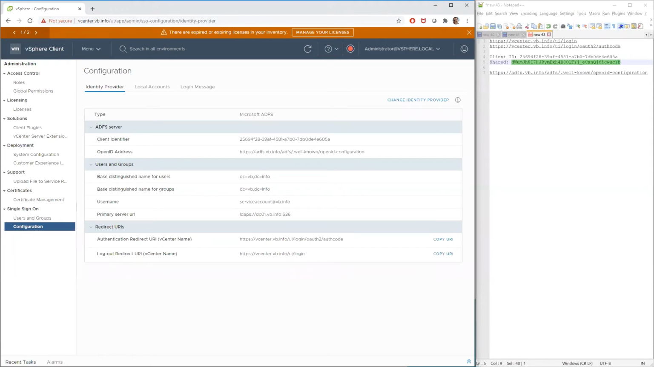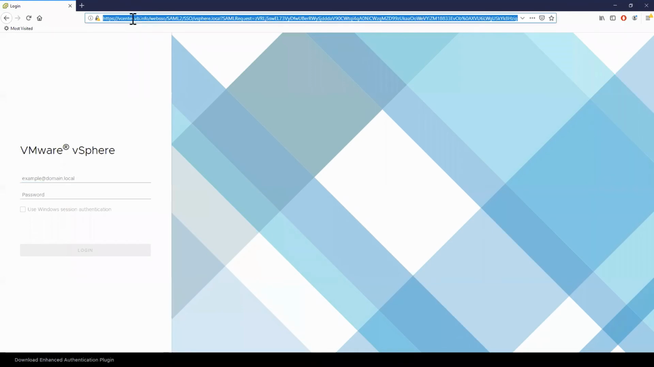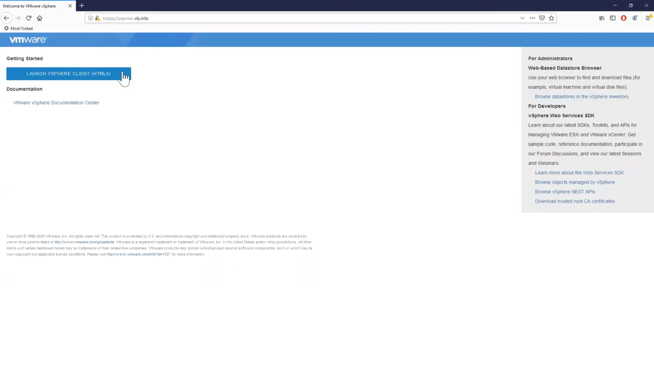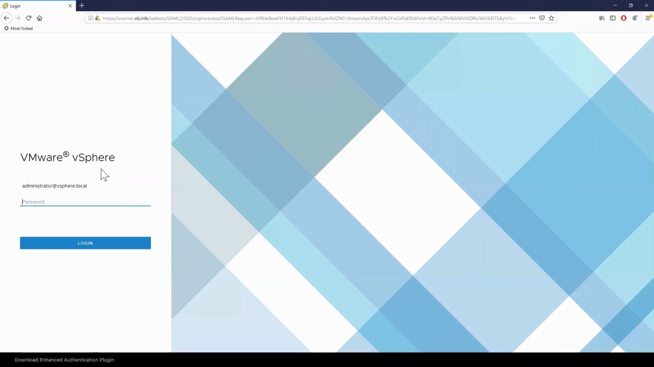So let me bring over a browser that is not connected to anything. So here, actually, vCenter. All right, so we log in here. Now you can see the UI has changed. So we're accustomed to seeing username and password. And in this instance, we're gonna do administrator at vCenter.local. Okay, no redirection to ADFS because it's a local account, on the local SSO domain, excuse me.